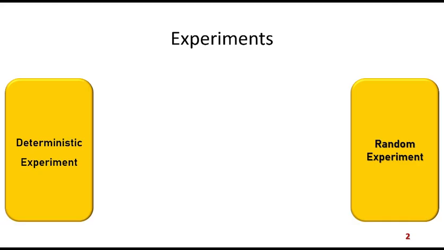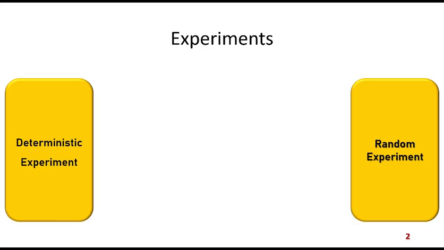Now, we know that whenever we perform an experiment, these experiments that we perform can be classified into two parts. There are two types of experiment as a broad classification. First part is the deterministic experiment, and the other type of experiment are called as random experiment.